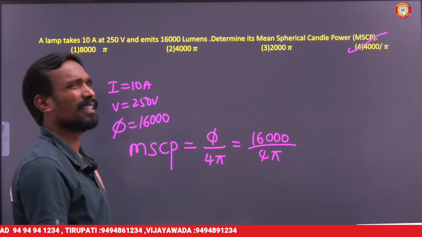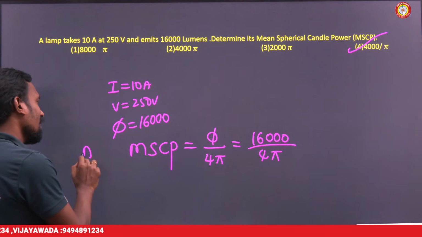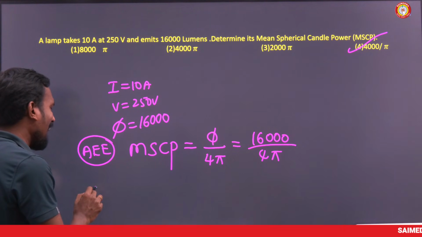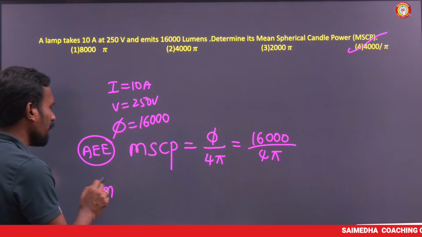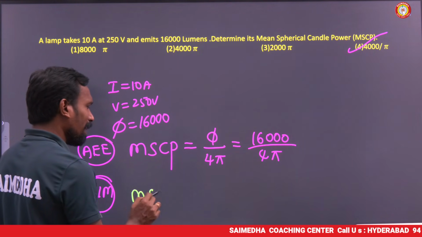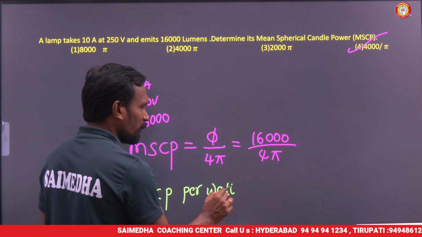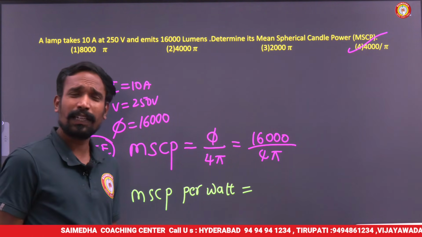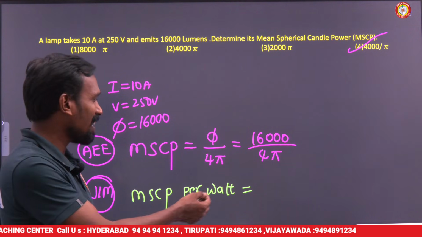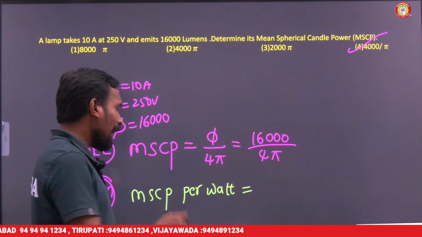Very easy question, sir. Actually, for AEE, Assistant Executive Engineer, which is a BE level, they asked MSCP. But at ITI level, for junior lineman, they asked the same kind of question, MSCP per watt. Can anyone give the answer? For JLM candidates it is an easy answer because they already prepared this. Remaining people, can you answer me please?